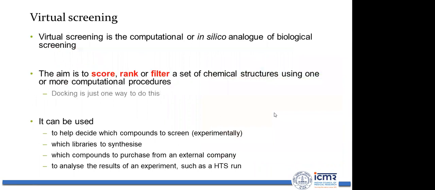Now, what is virtual screening? Virtual screening is the computational or in silico analog of biological screening.